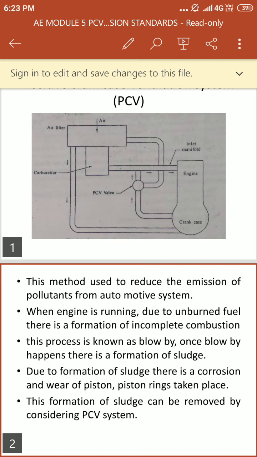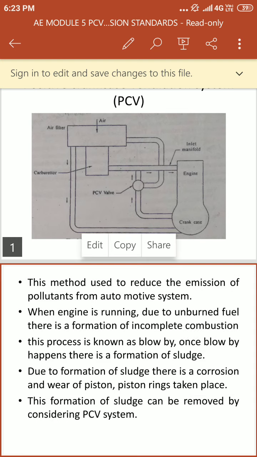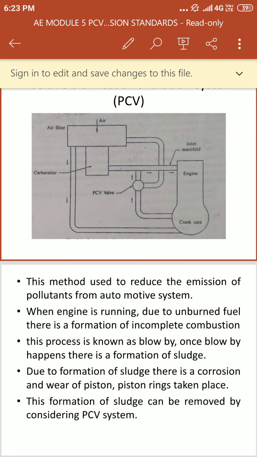Due to blow by there is a formation of sludge. Once sludge forms, wear and tear of the piston rings can happen. To avoid that piston ring wear, we have to use the PCV system. This is the main aim.